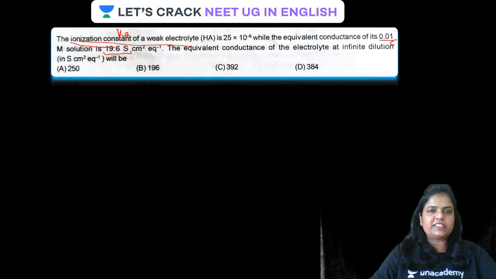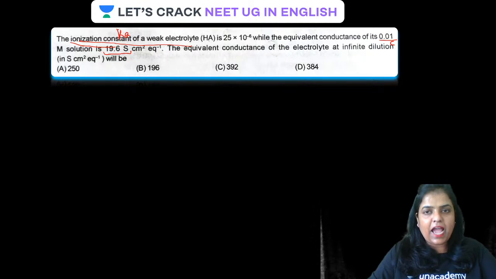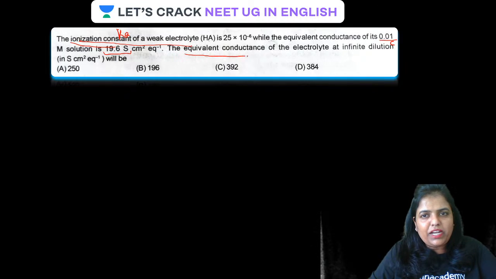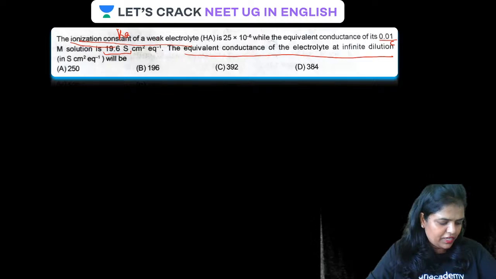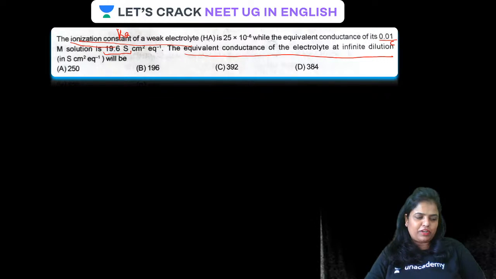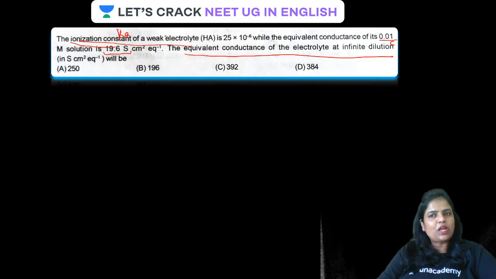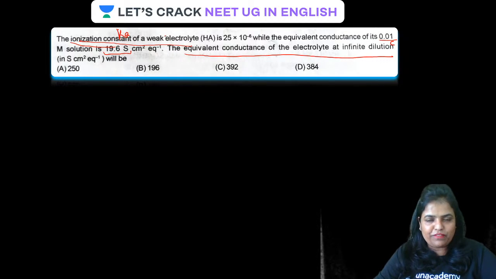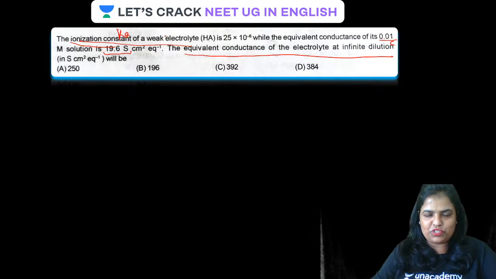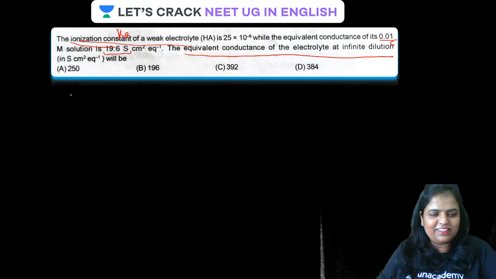This is equivalent conductance at the particular concentration C. Can we calculate equivalent conductance of electrolyte at infinite dilution? Let us see how to calculate this. Ka is given, C is given, lambda M C is also given. We have to find out lambda M infinity.